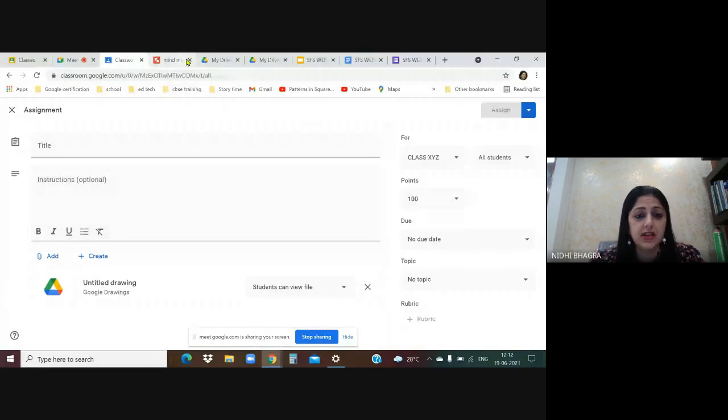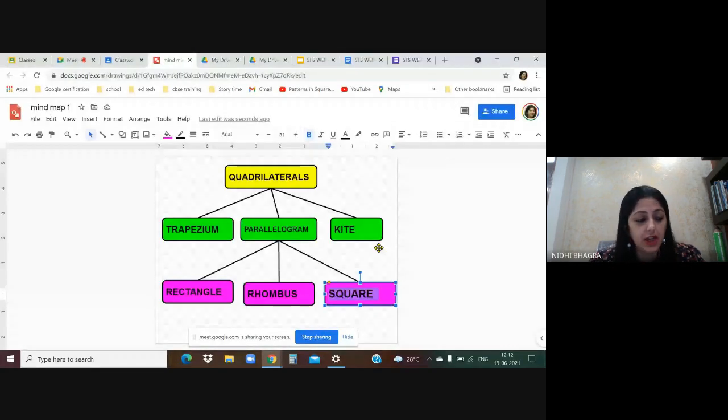Second option is that here you can go for students can make a copy for each student. In that case, what you can do is, some of the boxes you can leave empty. So then in that case, you can give this as an assignment, as a subject enrichment activity.